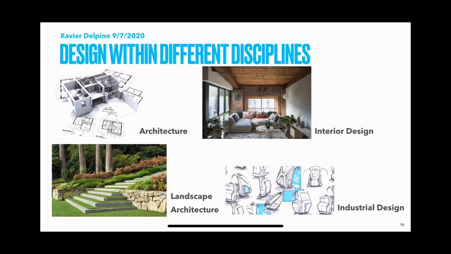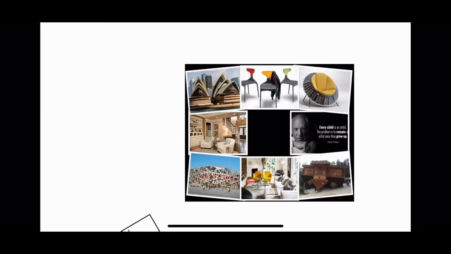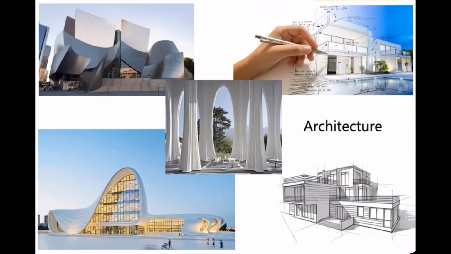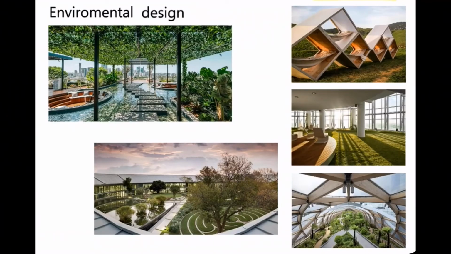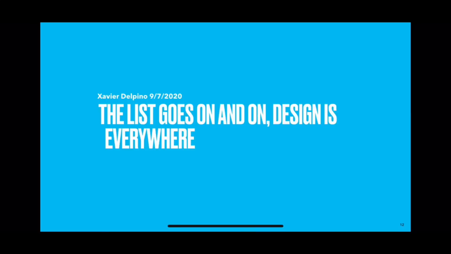There are many different disciplines within design, such as architecture, interior design, landscape architecture, and industrial design. Architecture is the art and technique of planning, designing, and constructing buildings and other structures. Environmental designers create buildings, landscapes, community spaces to be functional, be aesthetically enjoyable to humans, and to promote community advancement while remaining in harmony with the natural environment. The list goes on and on. Design is everywhere.